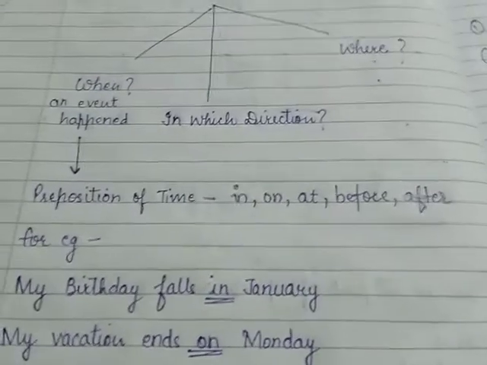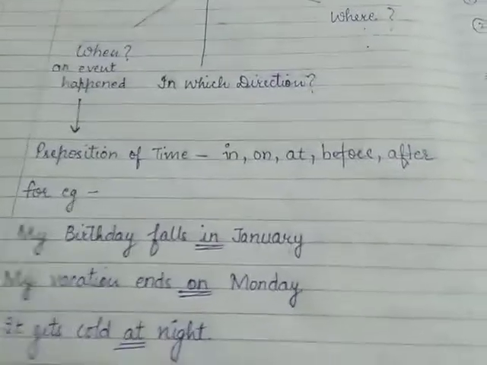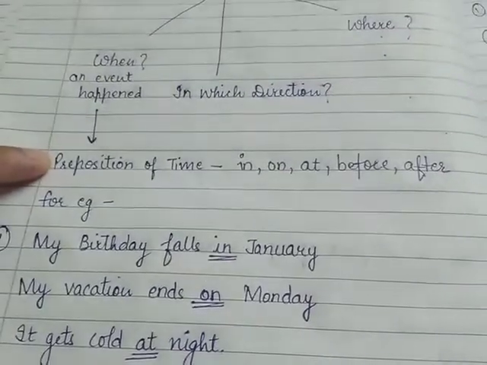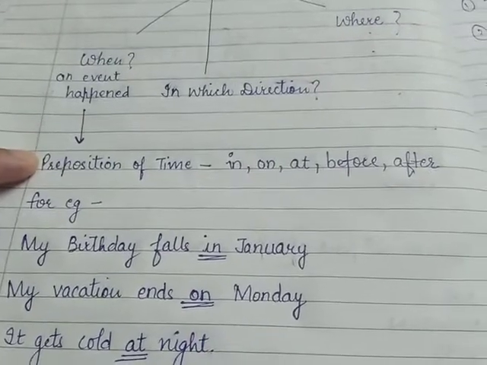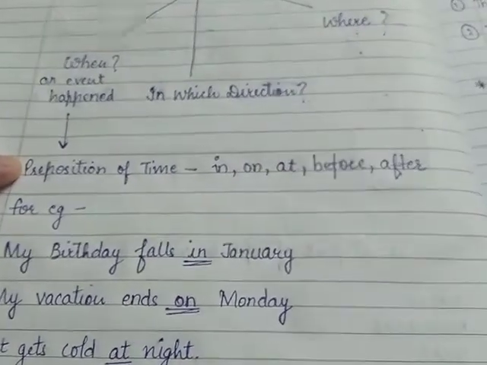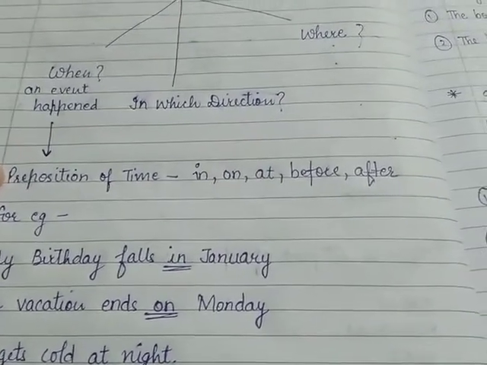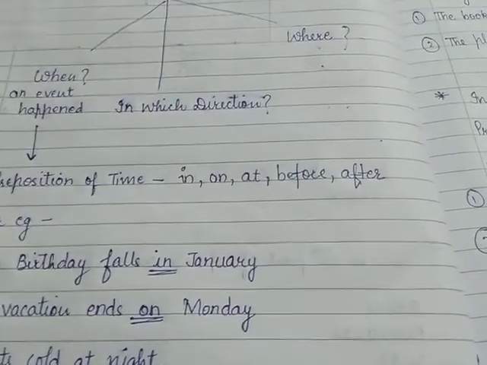कि कोई भी event जो है वो कब हुआ है. Basically it can be called preposition of time. Some prepositions of time are in, on, at, before, after.